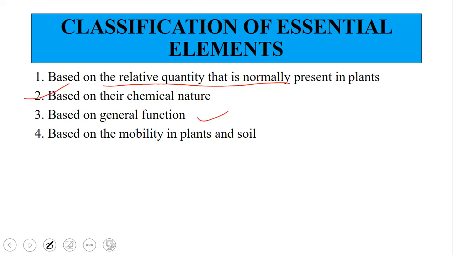Third is based on general function, what function the particular nutrient is playing in the plant. And last one is based on the mobility in plants and soil. Mobility means movement of the nutrient in soil and plants. So we have 4 different classifications, and we'll be studying all these classifications in detail.